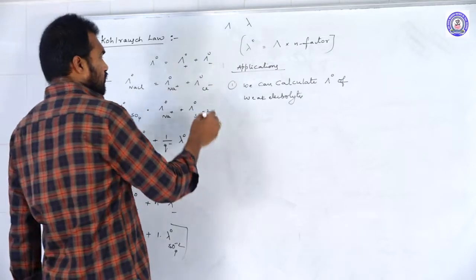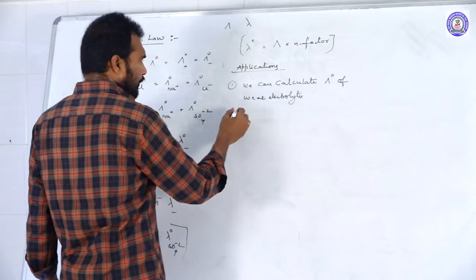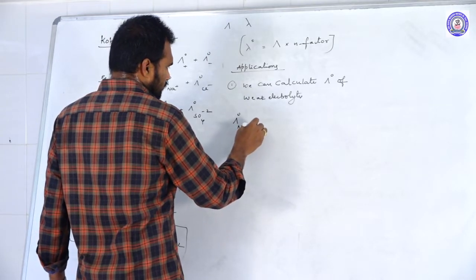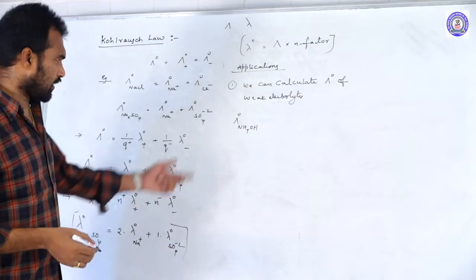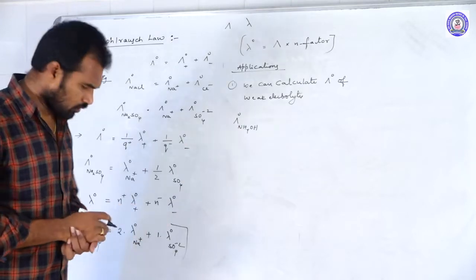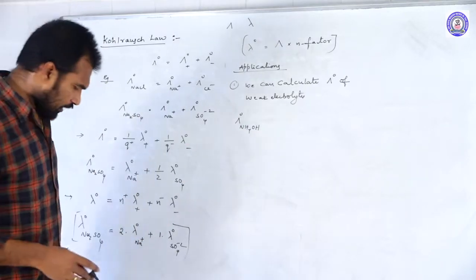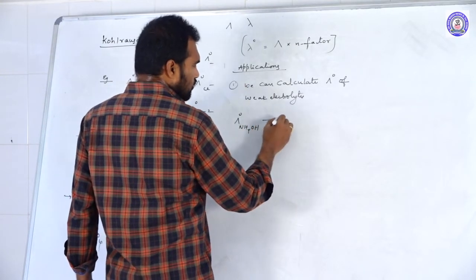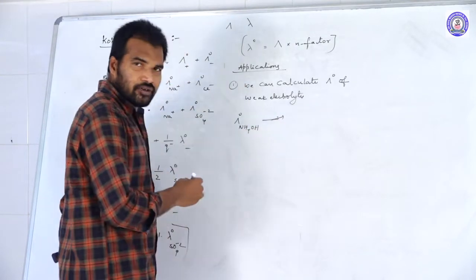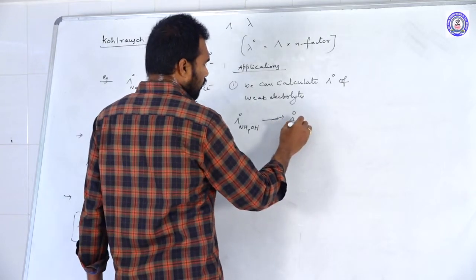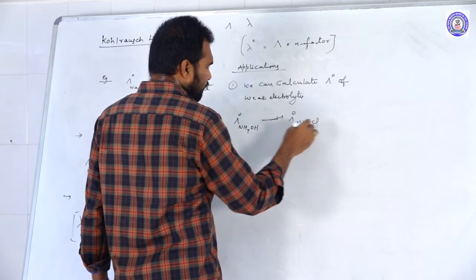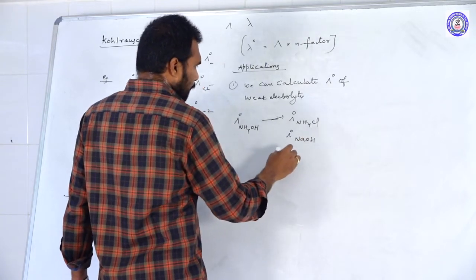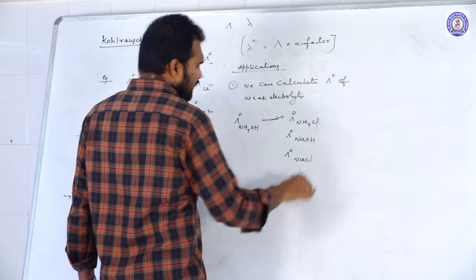For example, I wanted to calculate the Λ0 of ammonium hydroxide. It is a weak base and a weak electrolyte. How can we calculate it? We can calculate it by using strong electrolytes: Λ0 of ammonium chloride, Λ0 of NaOH and Λ0 of NaCl.